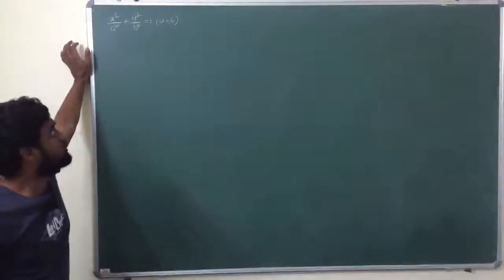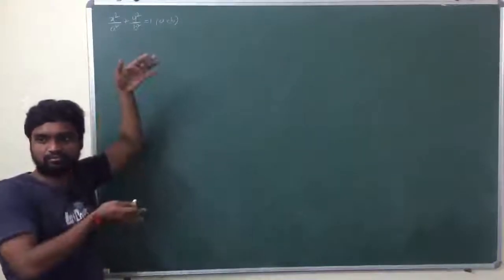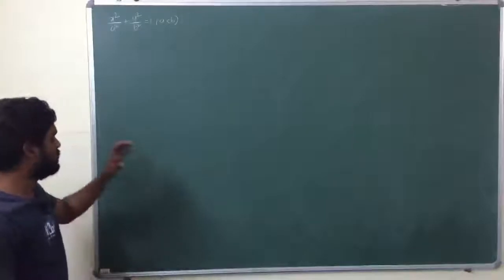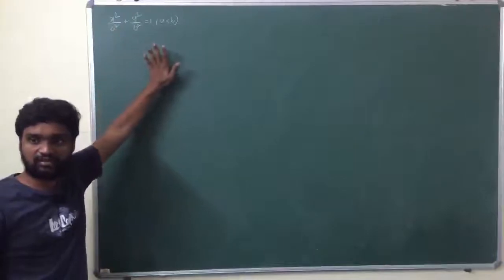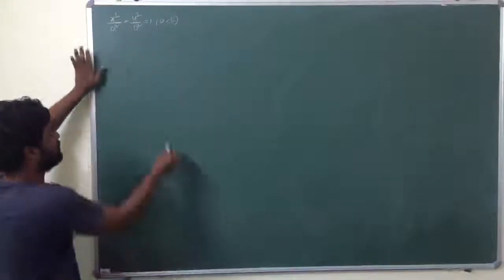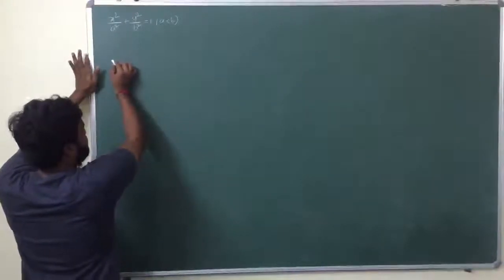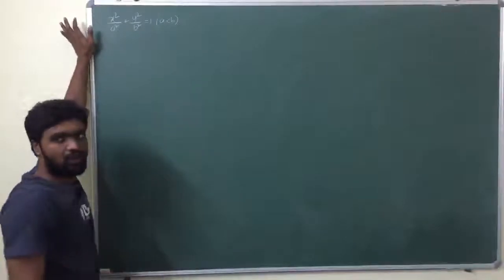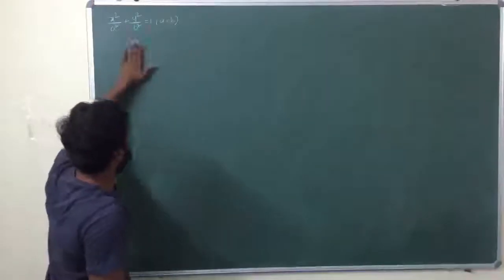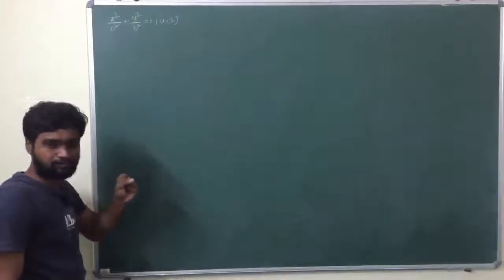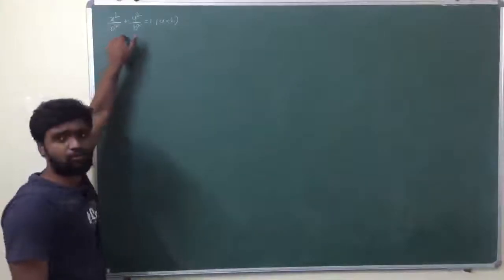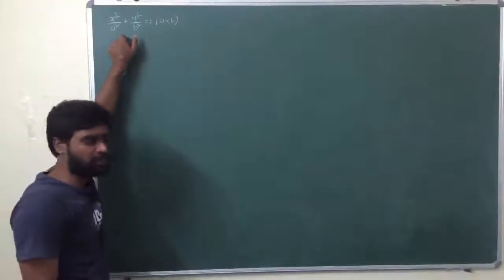Now the ellipse will be reversed. In the standard equation of ellipse, the shape is horizontal. But when a is less than b, the ellipse will be vertical.